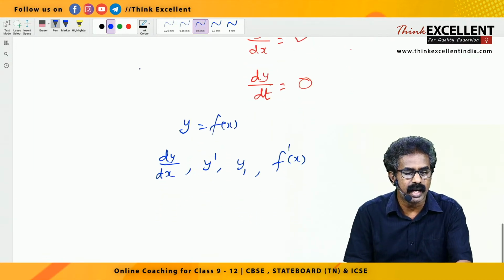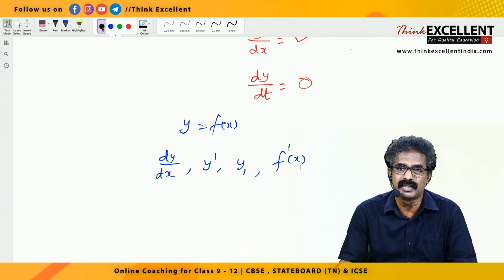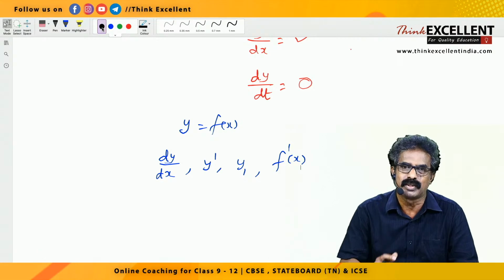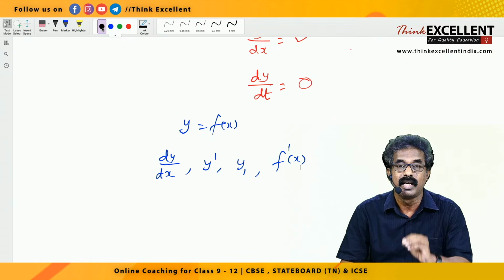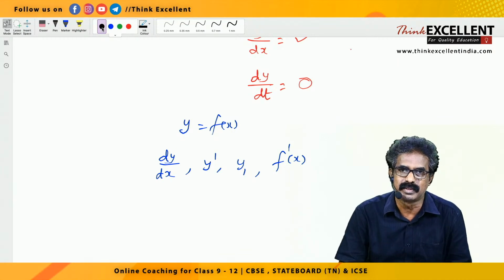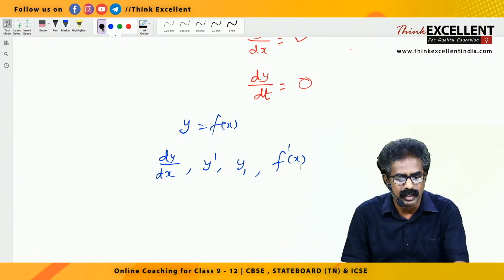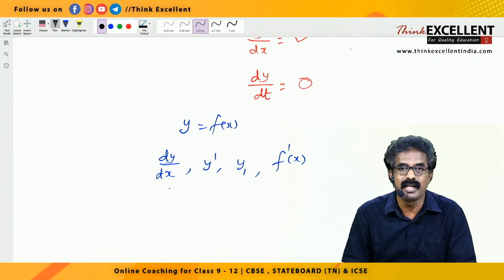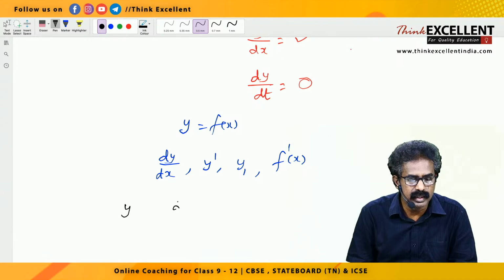Okay, and some formulas you have to study. To learn the entire differentiation, you need around 25 formulas. Only 25, right? If you're thorough with that, you can answer any question. So today I'm not going to discuss everything. First I'm going to discuss a few formulas, then based on that we are going to do some sums. After being thorough with that, we go for the next formulas. Now please listen. Already we discussed one formula, the derivative of a constant is 0, right? Okay, now y and dy by dx.